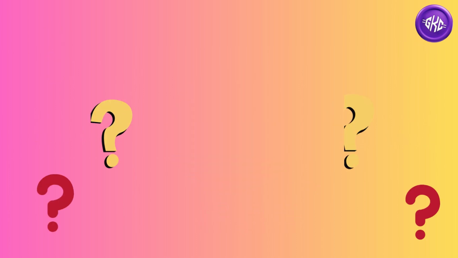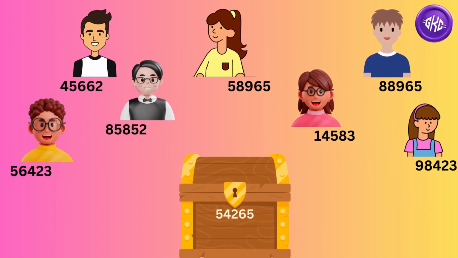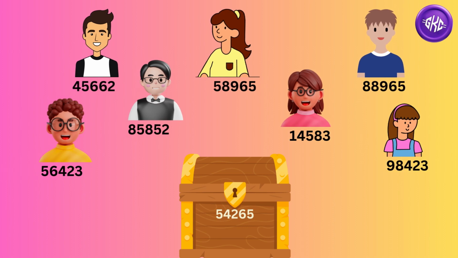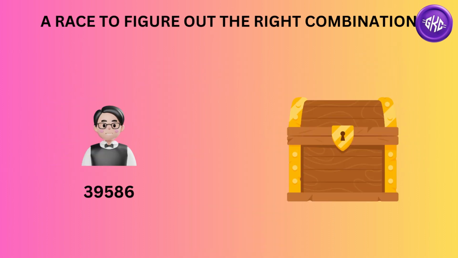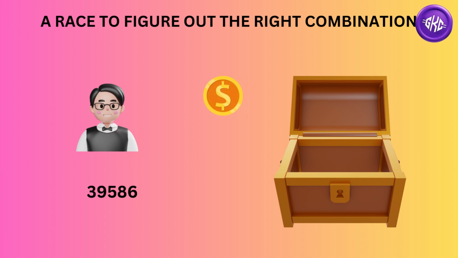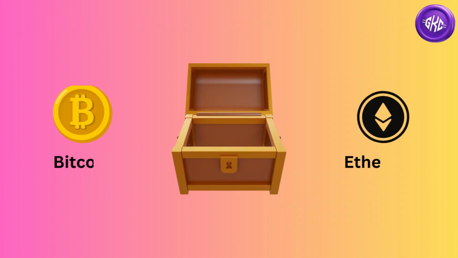Lost? Well, let's break it down. Imagine a group of treasure hunters trying to open a chest with a complicated lock attached to it. Figuring out the correct combination is tedious, but the first person to do so gets rewarded. Simply put, proof of work is a race to figure out the right combination on a treasure chest. Cryptocurrencies like Bitcoin and Ethereum use the proof of work mechanism.